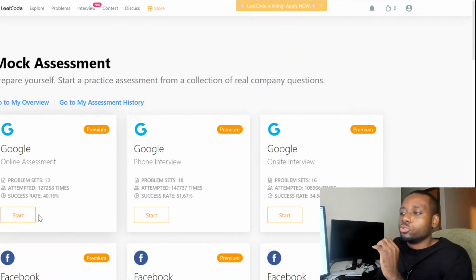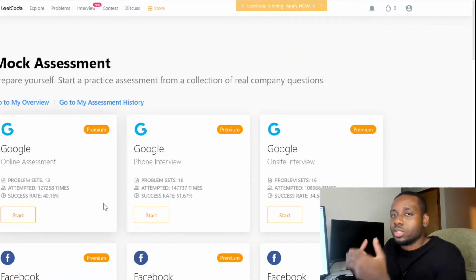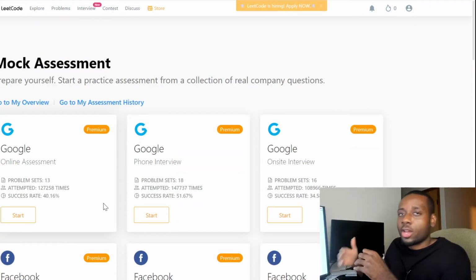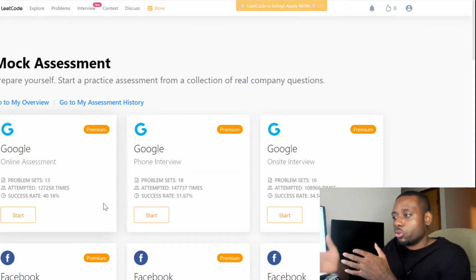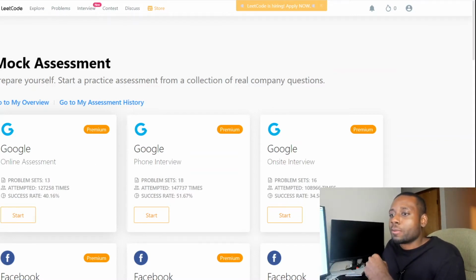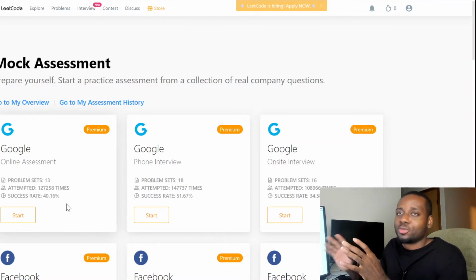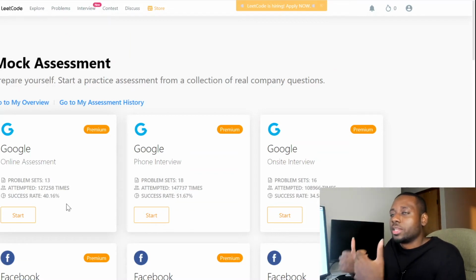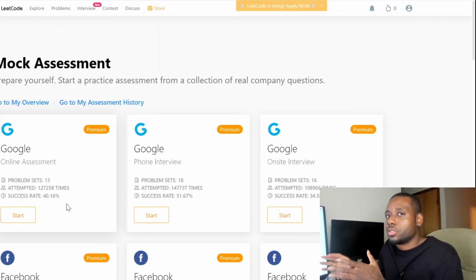So you could do those problem sets to kind of simulate a real interview, right? If you're not using Prep, or you don't have anybody to help you do mock interviews, this is a very good way of doing it. Because those problem sets are from previous interview experiences that people went through, you might not get the exact same question, but it's a good way to practice. You get a new problem, whether it's a hard or medium, just blanket, just like you would get in an actual interview. It helps you get into that interview-ready mode, right? So that's why I highly recommend that feature, guys, for you to try it out.